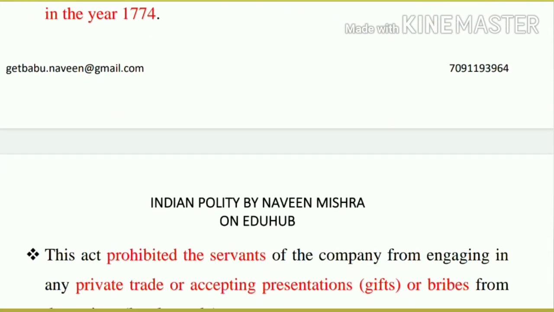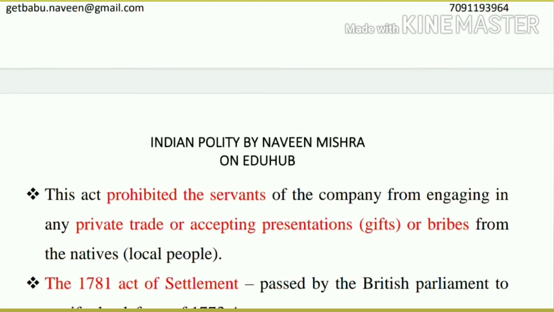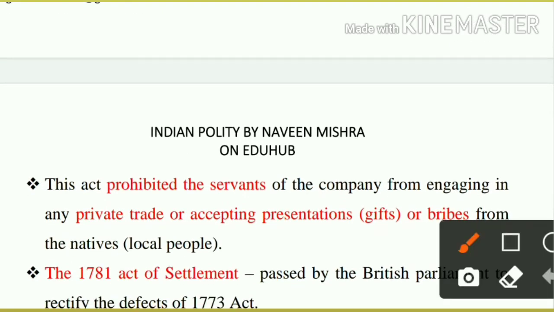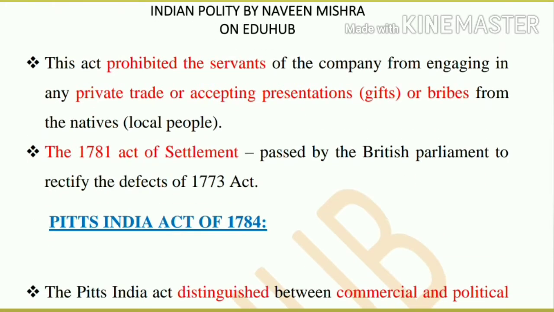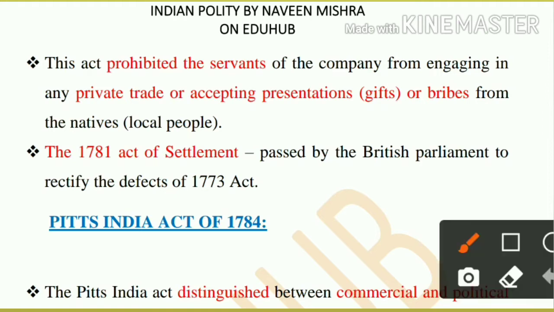It provided for the establishment of the Supreme Court at Calcutta in 1774. It prohibited company servants from taking any gift or bribe, and tried to ban their private trading.